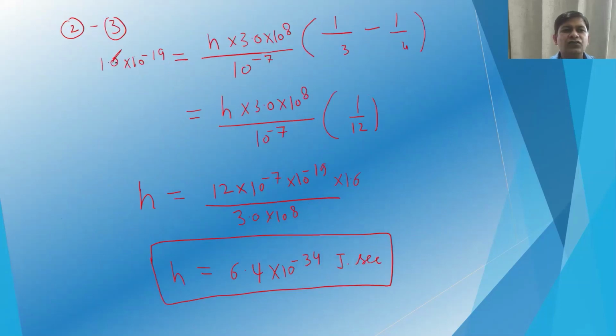So we can subtract 2 minus 3, then we have 1.6 × 10⁻¹⁹ equal to h into 3 × 10⁸ divided by 10⁻⁷, and in the bracket we have 1/3 minus 1/4. If we solve that, then h is equal to 12 into 10⁻⁷ into 1.6 × 10⁻¹⁹ divided by 3.0 × 10⁸. So with that we have h equal to 6.4 × 10⁻³⁴ joule second.